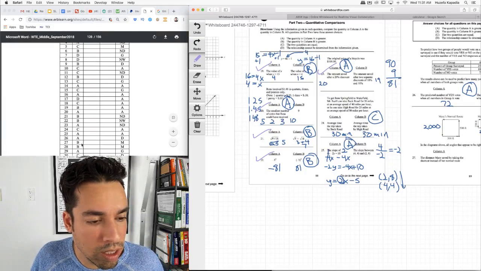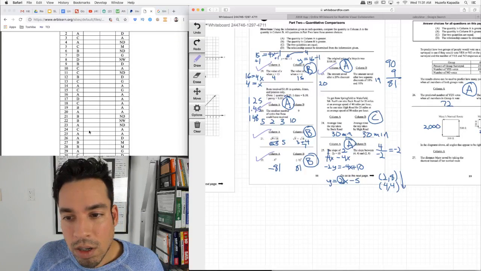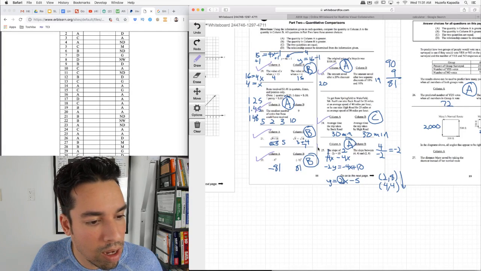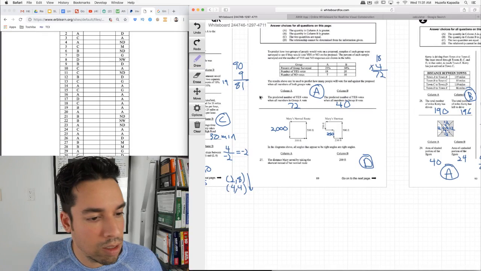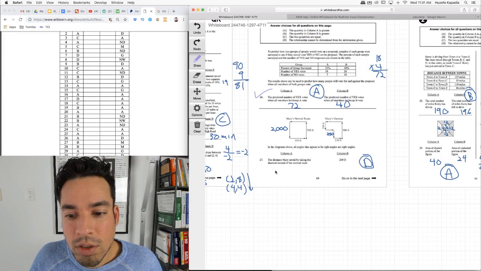I just realized that. So they did choose 27, a different answer. So we'll talk about that in a second. 24 is C, 25 is A. 26 is A, 27 is.